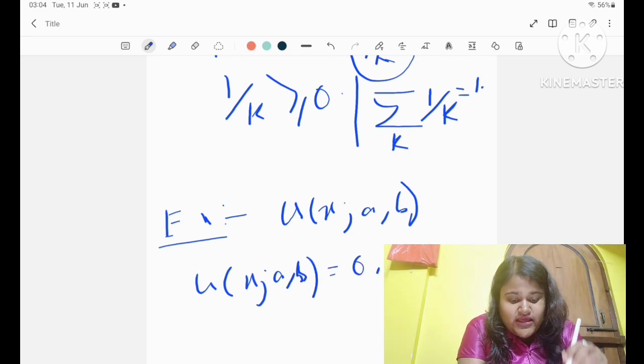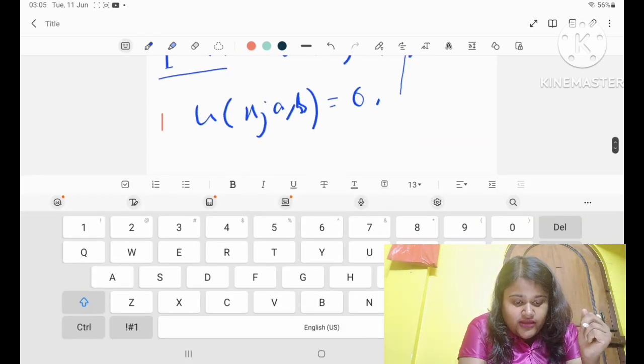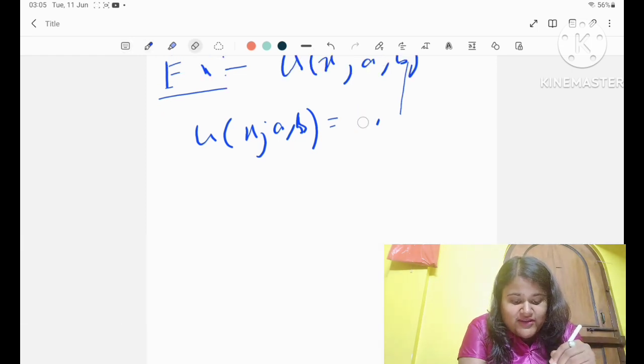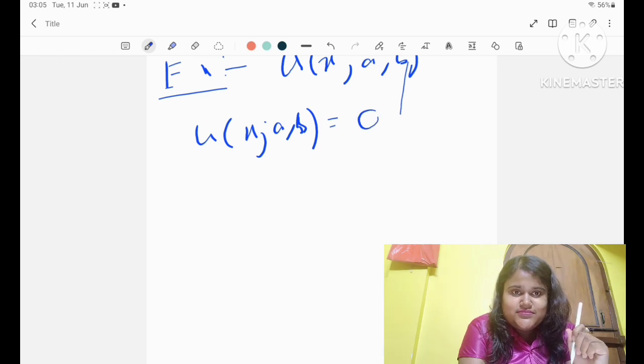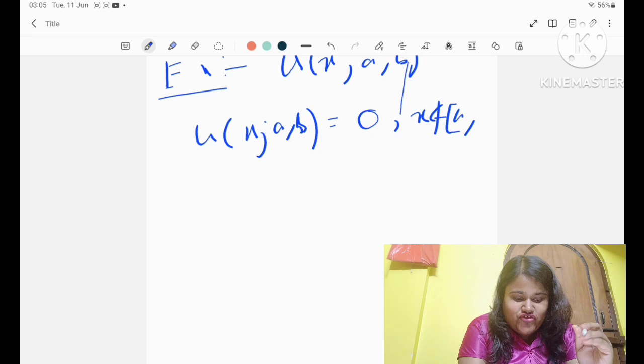Number one, f of x is greater than or equal to 0 when x lies in this interval. And the second condition, the integral from minus infinity to infinity of f of x dx equals 1. Okay, so basically this is the probability density function.